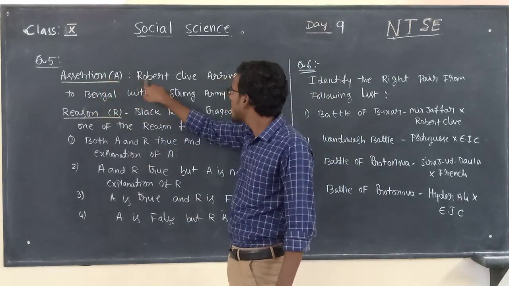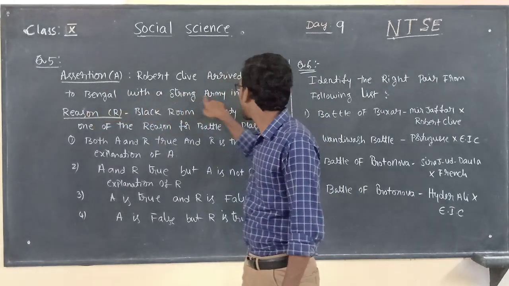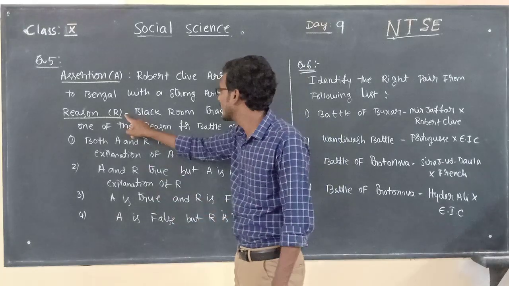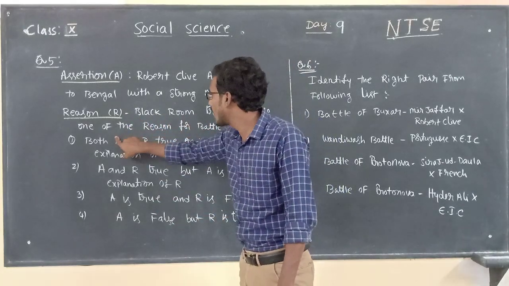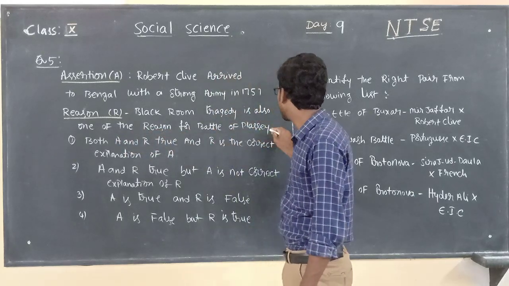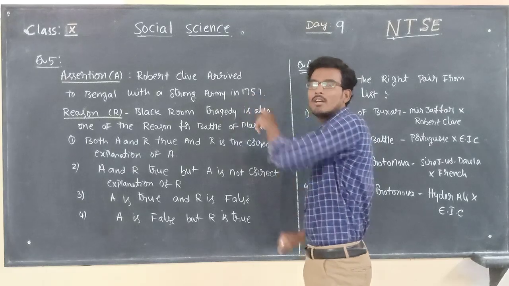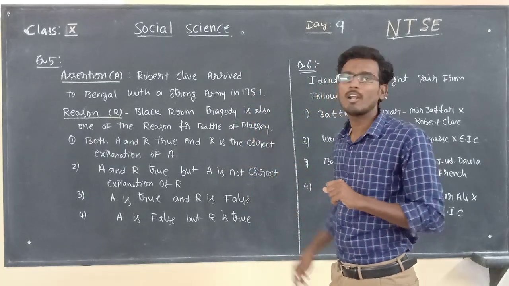Assertion: Robert Clive arrived in Bengal with a strong army in the year 1757. Reason: Black Room tragedy is also one of the reasons for the Battle of Plassey. 1757 means we know which battle was fought in that year, the Battle of Plassey.